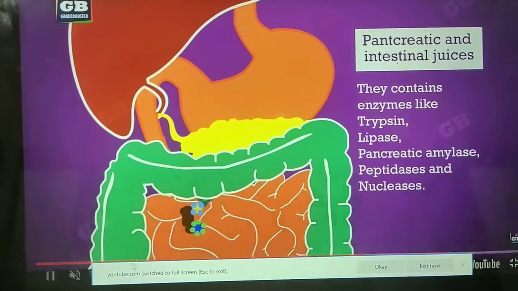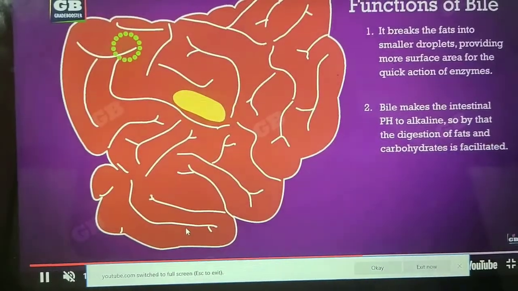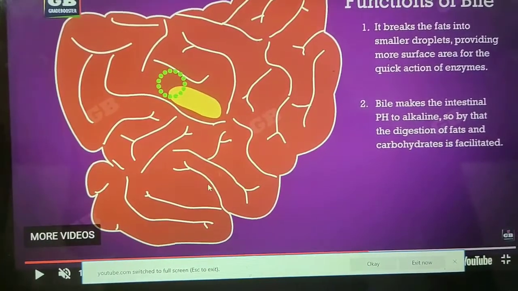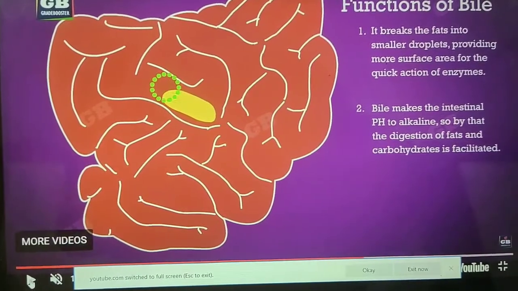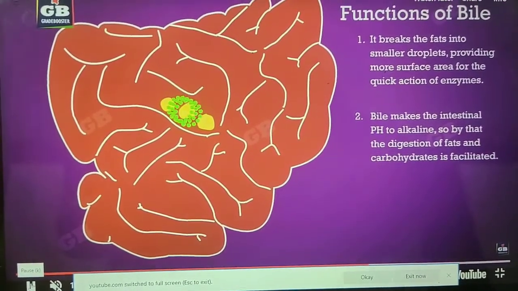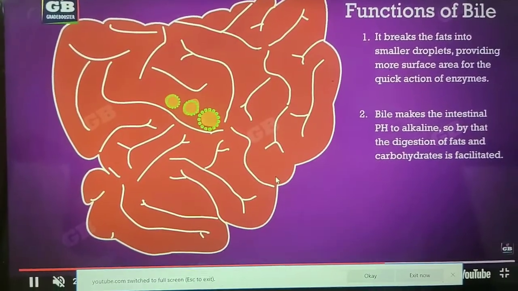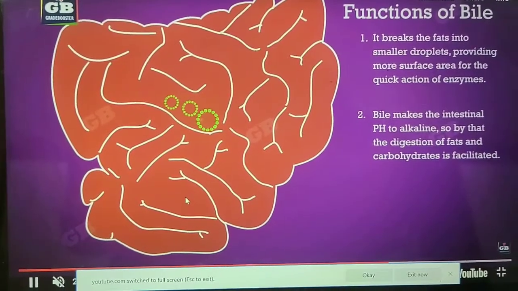You see here, the food comes into the small intestine. The function of bile is written here. It breaks fat into smaller droplets. Second, it makes the medium alkaline.